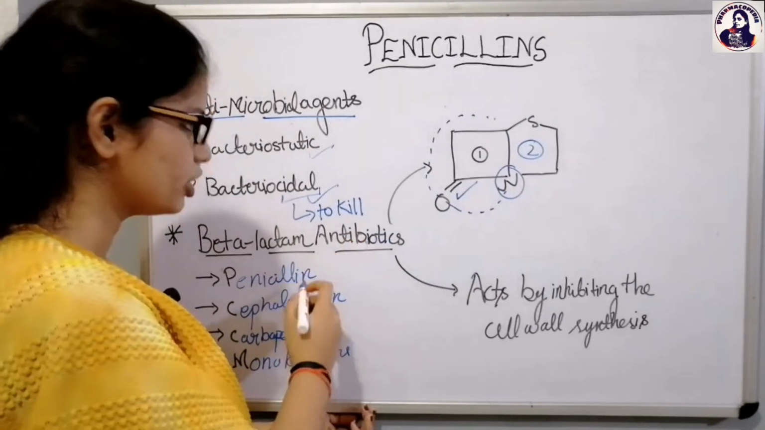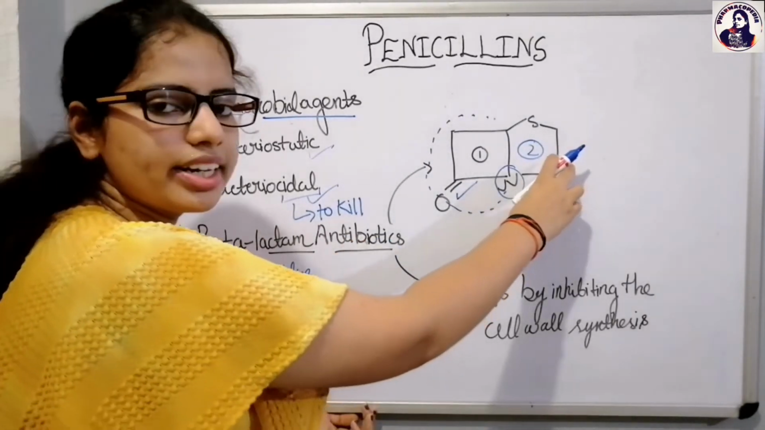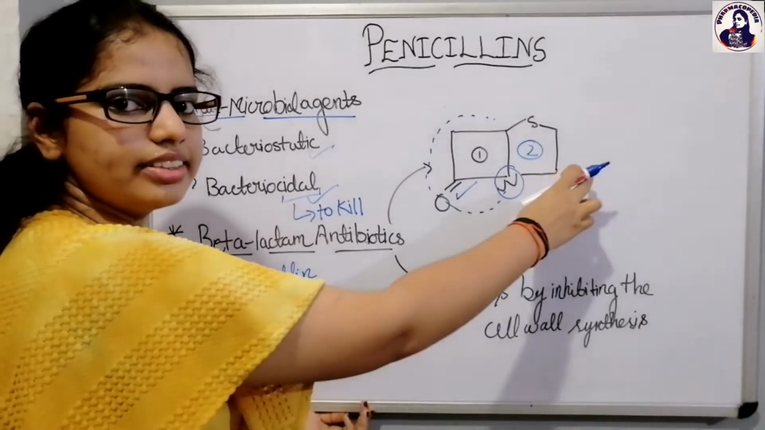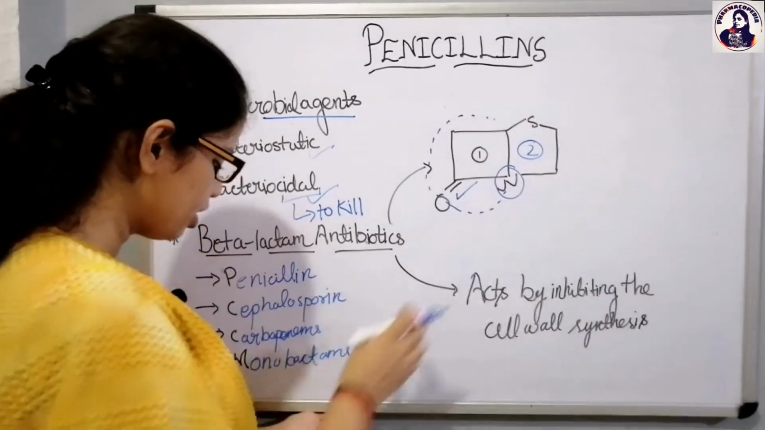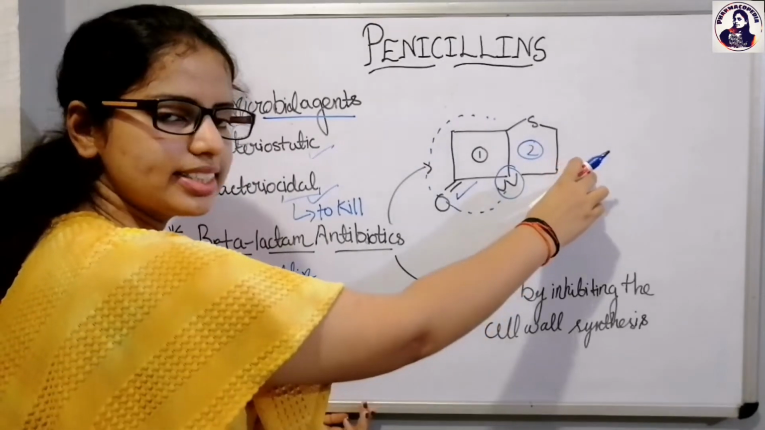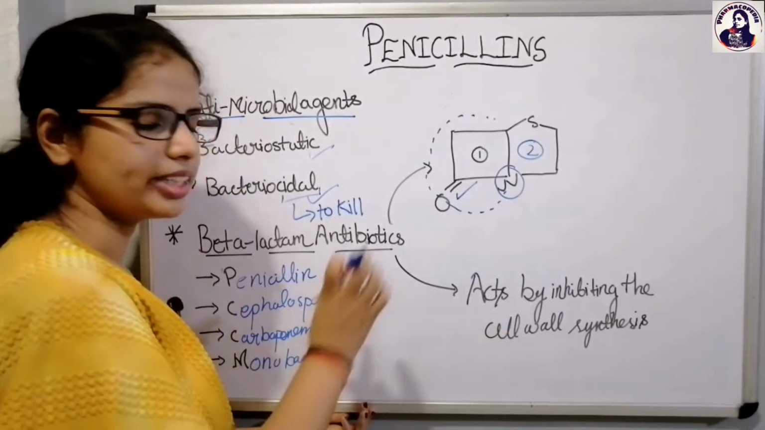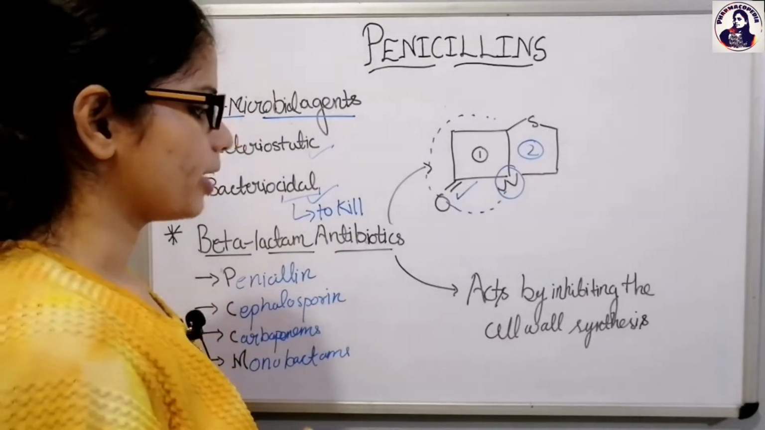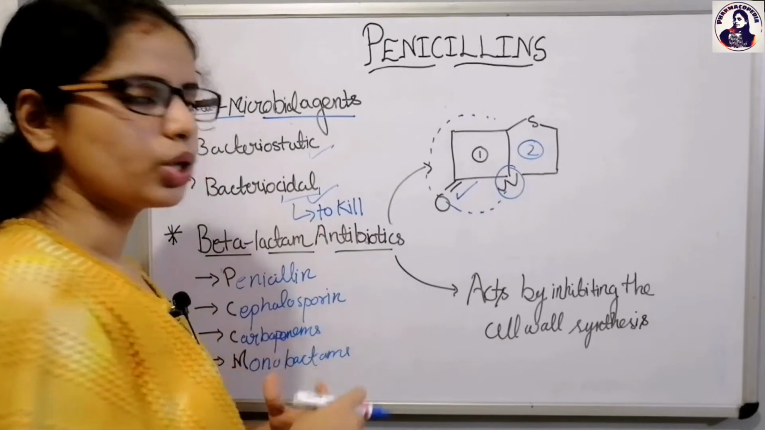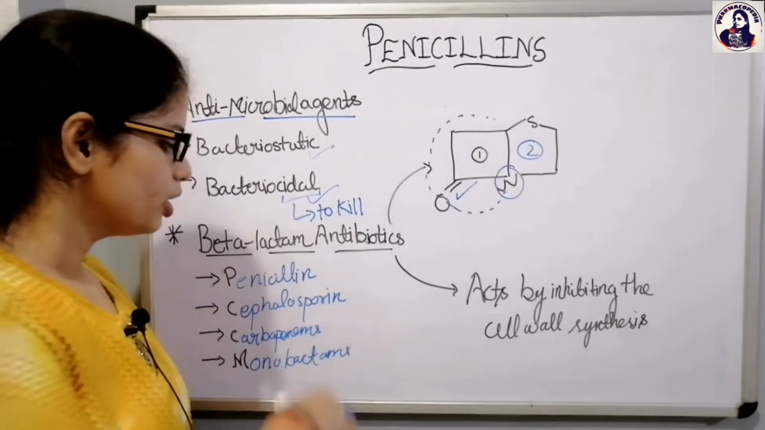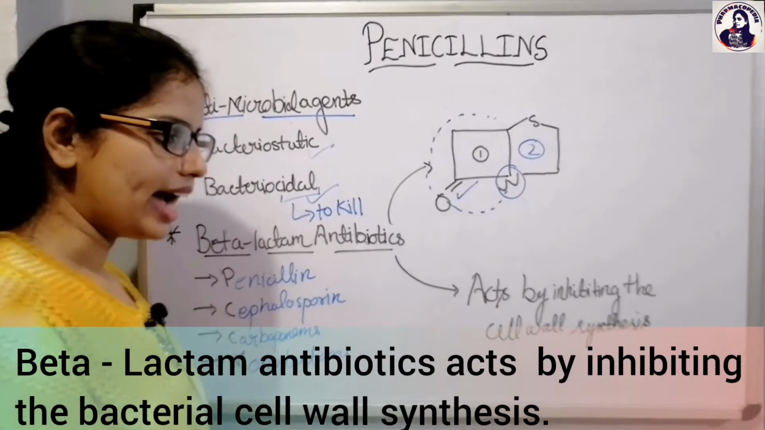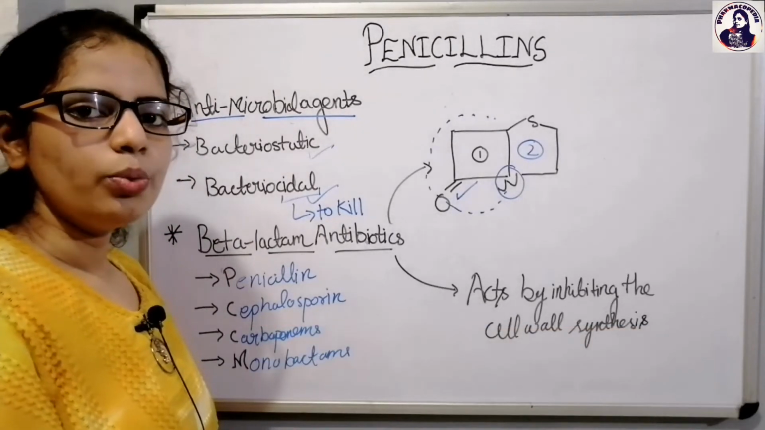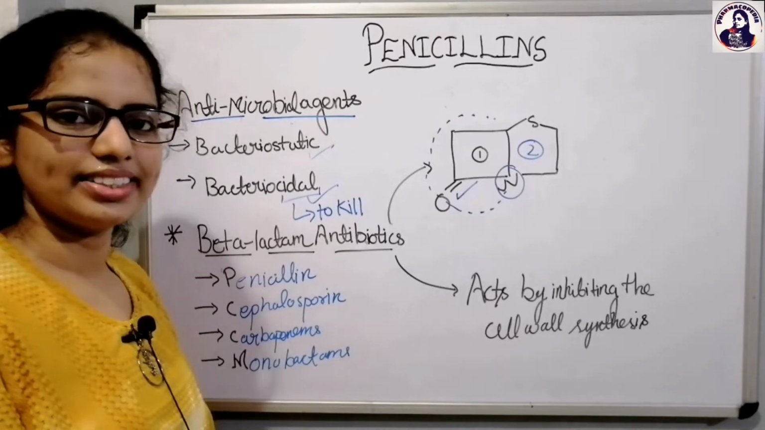For the penicillin, the second ring is the thiazolidine ring. For the cephalosporin, it is the dihydrothiazine ring. For the monobactams, this ring is absent. As the name indicates, mono means that it consists of a single ring. Talking about the mode of action of beta-lactam antibiotics, all the beta-lactam antibiotics act by inhibiting the cell wall synthesis. Now we will be discussing the penicillins.